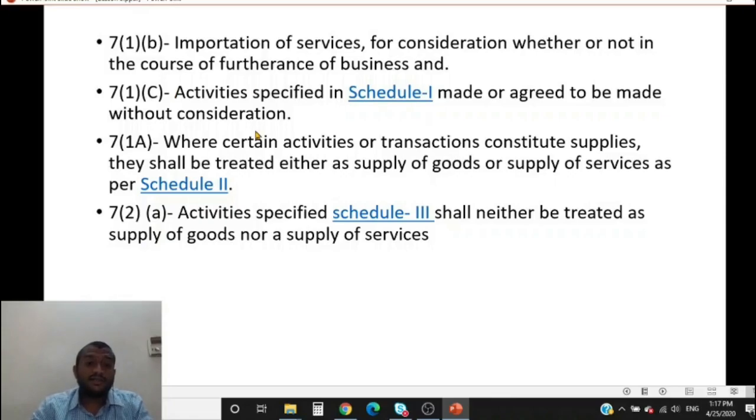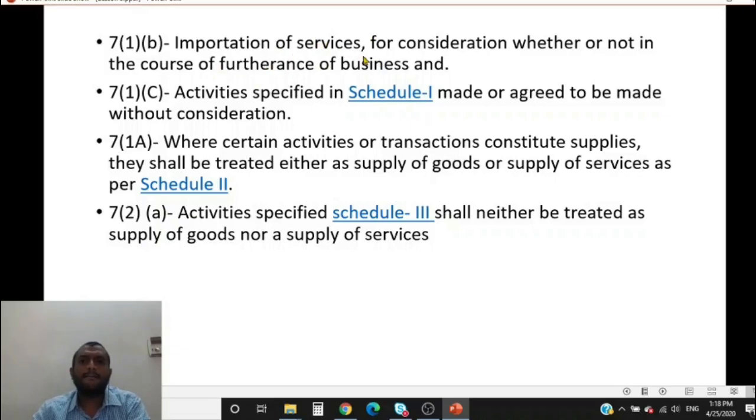All right, now let us look at the exceptions. For everything I need it to be in the course of furtherance of business, but there is one exception: import of service for consideration, whether or not it is in the course of furtherance of business, would be a supply. So it will be a supply even though it is not in the course of furtherance of business, but there has to be consideration.